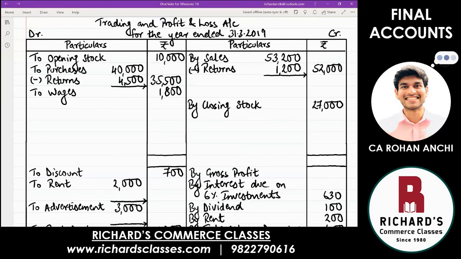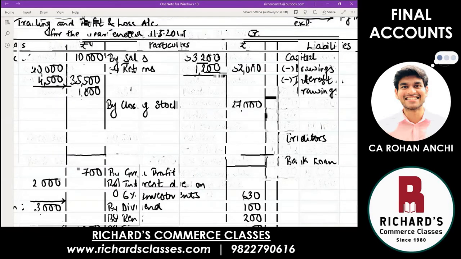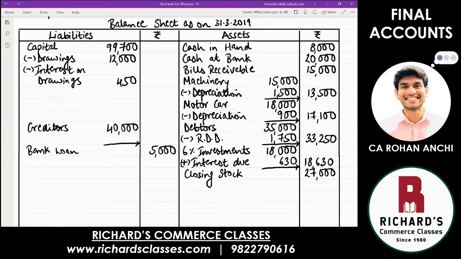Point number 5, next one is create discount on sundry creditors at 3%. Creditors are the people who we have to pay money to. We had purchased something from them. Now it is time to pay money to them in the future somewhere. But they are giving us a discount. So the value of creditors which you see, 40,000, that value is going to reduce. In future, you don't have to pay 40,000. Write down less reserve for discount.